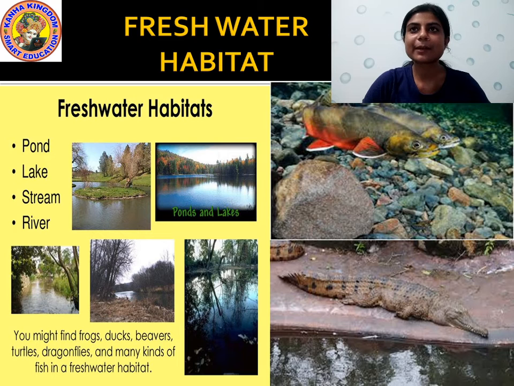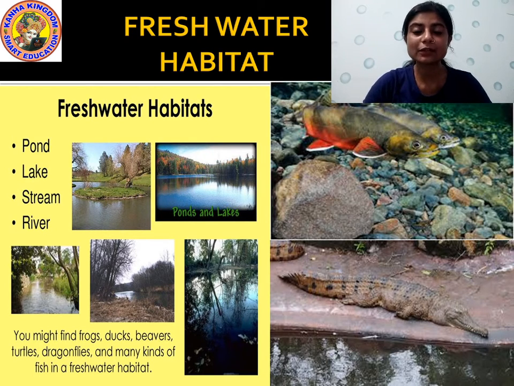See students, this is the picture of a freshwater habitat. Pond, lake, stream, river, and different types of animals like fishes. Fishes are the animals who can live only inside the water. Fishes and shrimp are examples of animals who live only inside the water. Like crocodile, alligator, ducks, frog.